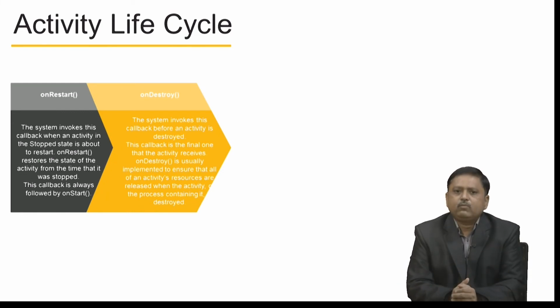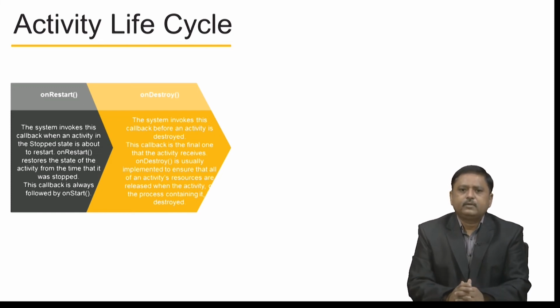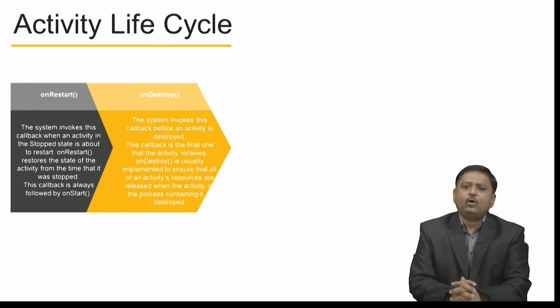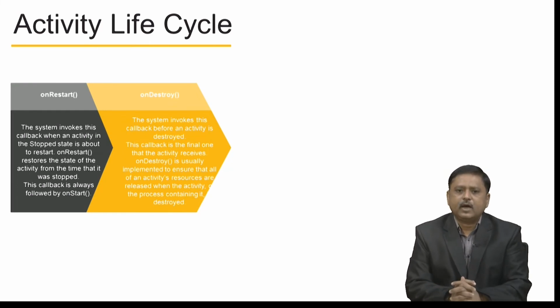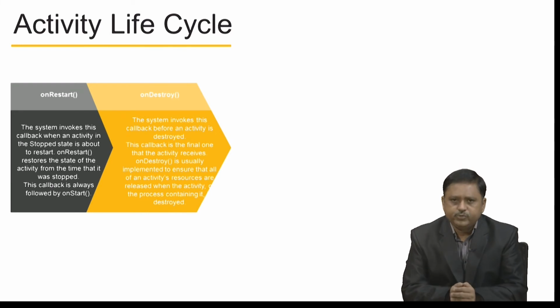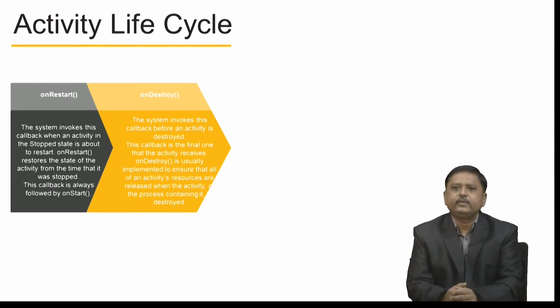The system invokes the callback before an activity is destroyed. This callback is the final one that the activity receives. onDestroy is usually implemented to ensure that all of an activity's resources are released when the activity or the process containing it is destroyed. You should release all the resources that are used by your activity in this callback.